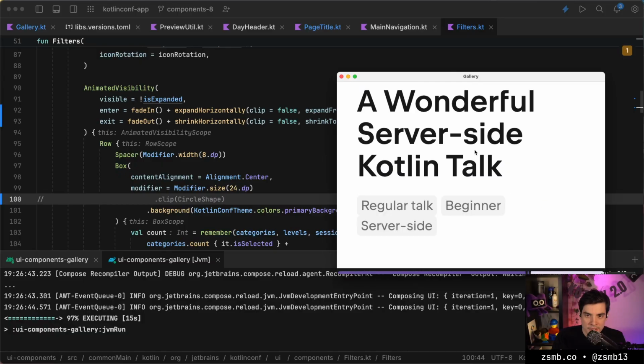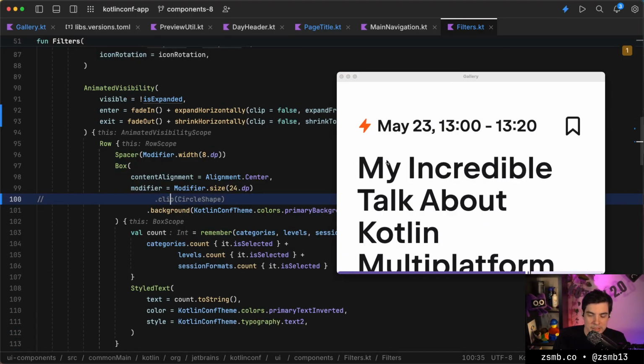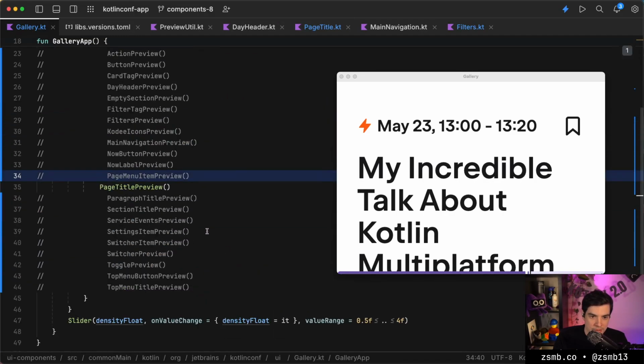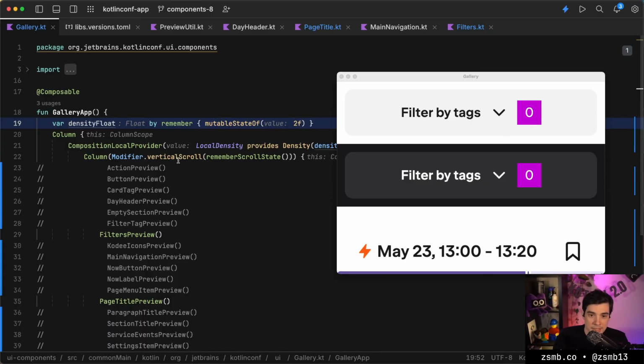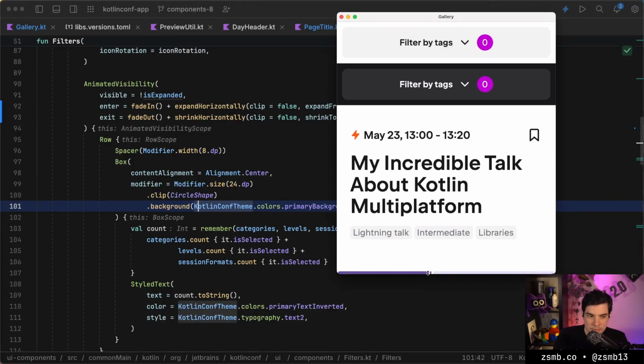Oh, of course, it was supposed to be completely different by now, because we've actually changed a lot of things in the gallery. So there's a lot that we didn't see with the hot reloads. So I'm going to put the filter back on. I'm going to decrease the default zoom size, and we can see that that happens. And then we can see that I disabled the circle. So let's put that back into a circular shape.